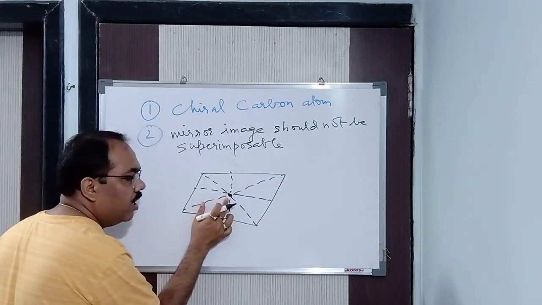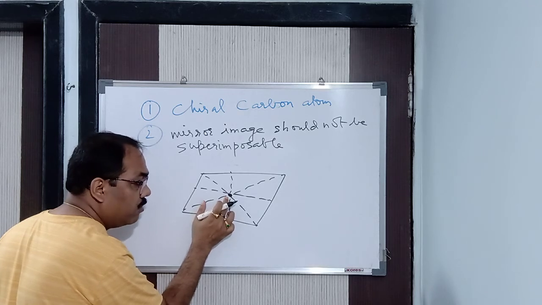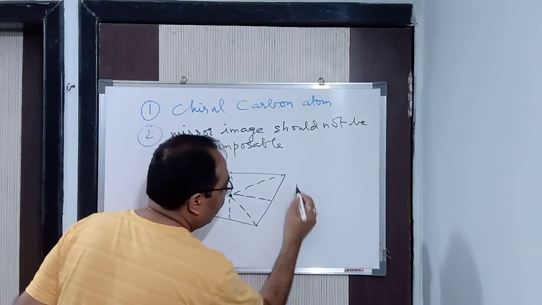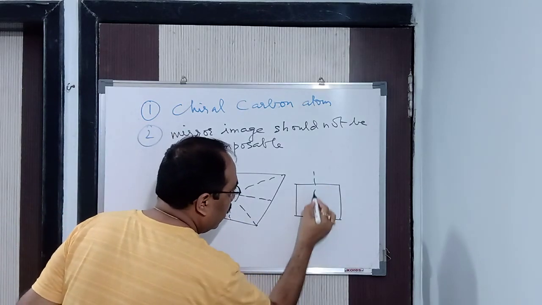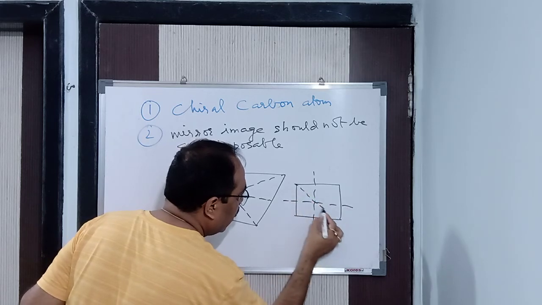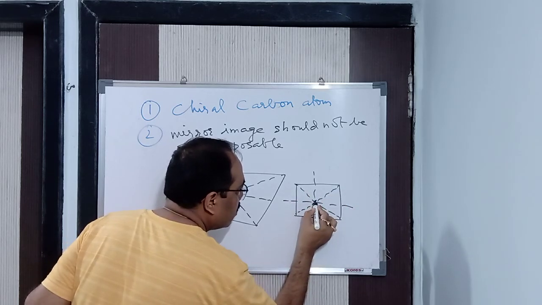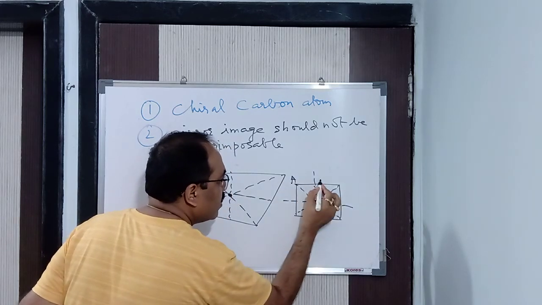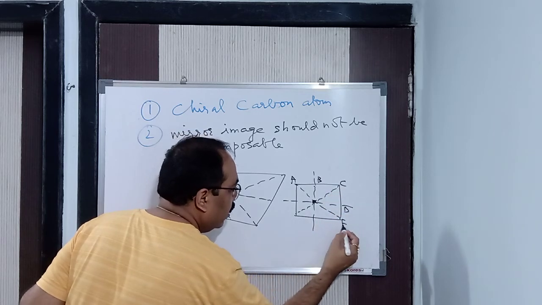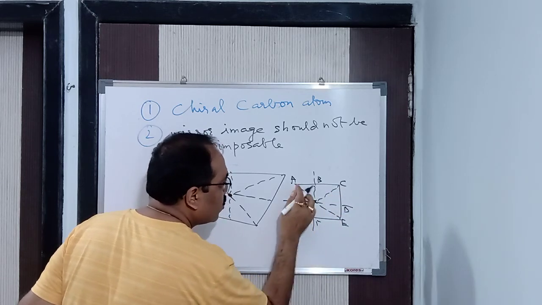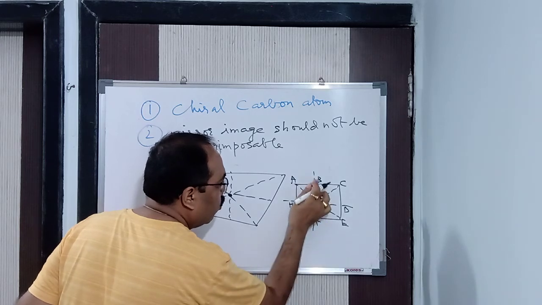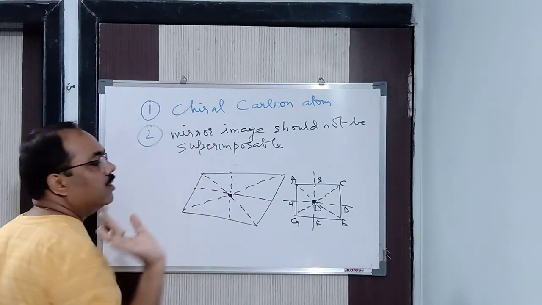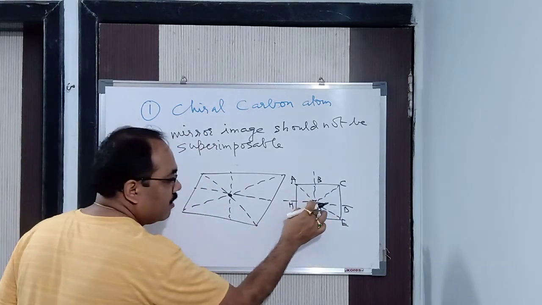So it is not symmetrical. Listen carefully: if you have a point of symmetry, then it will be equidistant. So where will we have a point of symmetry? In this object. You have read this in maths. Here this is the point of symmetry. Here you will see all the distances. Let us name the points A, B, C, D, E, F, G and H. Let us say O: OA, OB, OC, OD, OE, OF, OG, OH are all equal. So hence this is the point of symmetry.